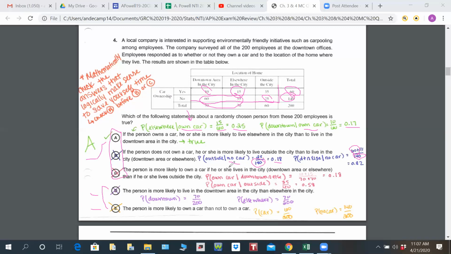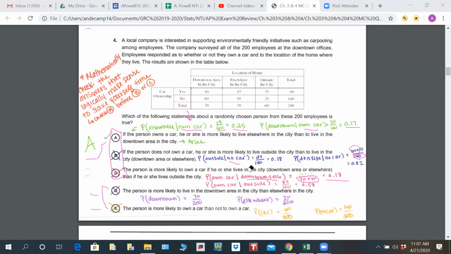Letter C: a person is more likely to own a car if they live in the city, downtown or elsewhere, than if they live outside the city. So again, your given part is now downtown and elsewhere. That's why I've got 70 plus 70 on the bottom, because here are my totals. And owning a car out of those would be 10 and 15, which equals 0.18. Sorry, this is kind of crazy up here. Let me get rid of a little bit of this for us. Yeah, we can see a little better here.